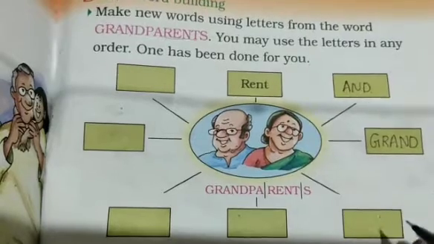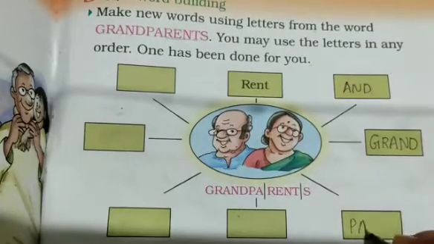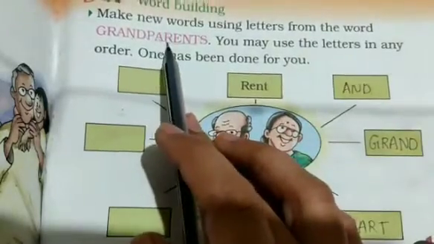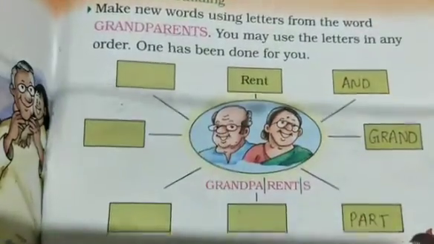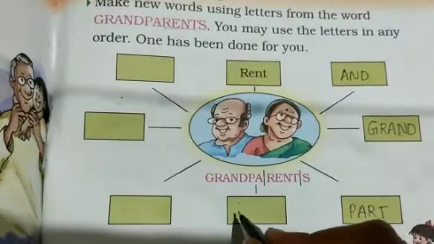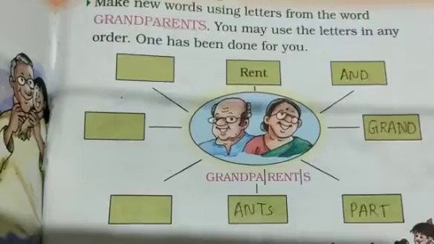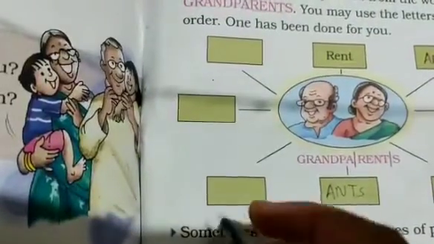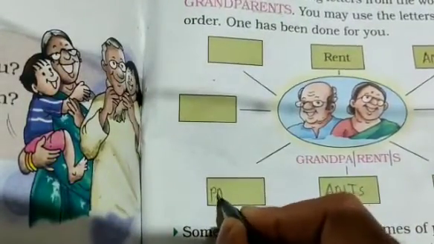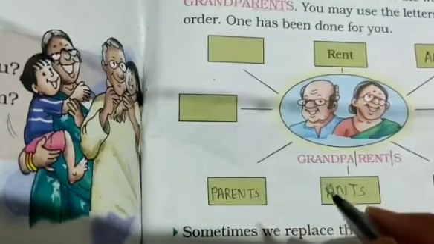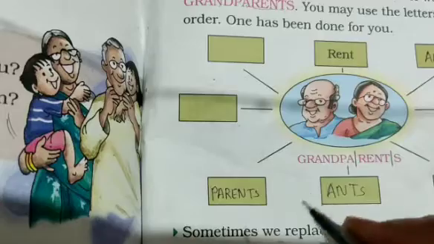So here we can make P-A-R-T, part. Then aunts, A-N-T-S. Then parents, P-A-R-E-N-T-S, parents.